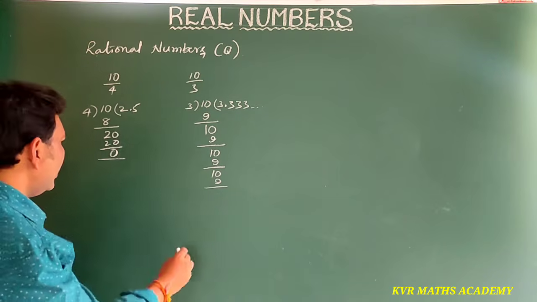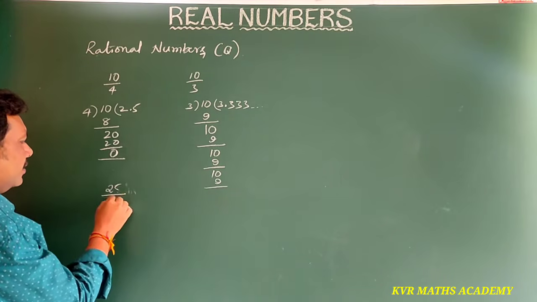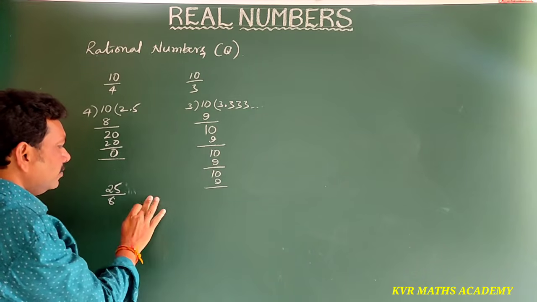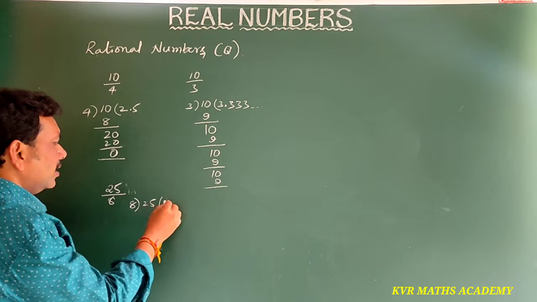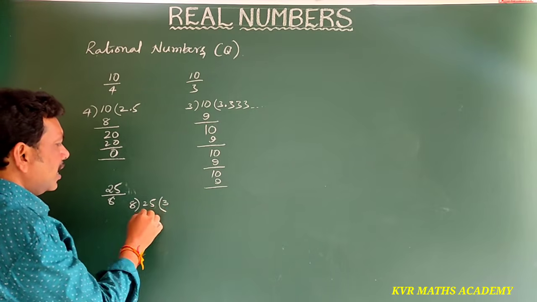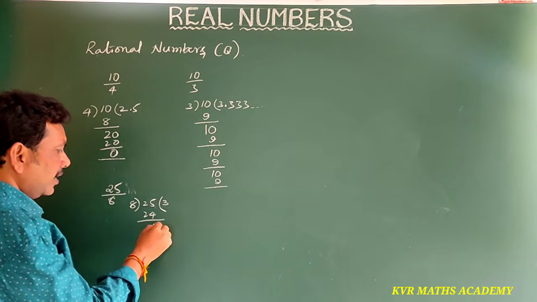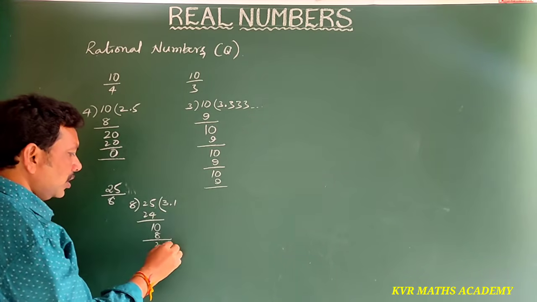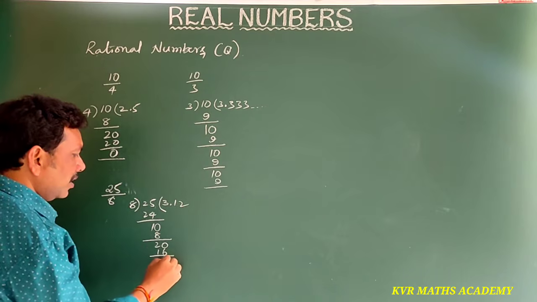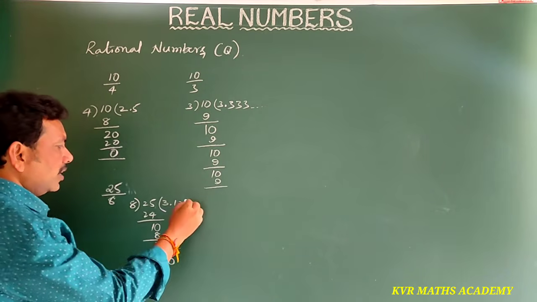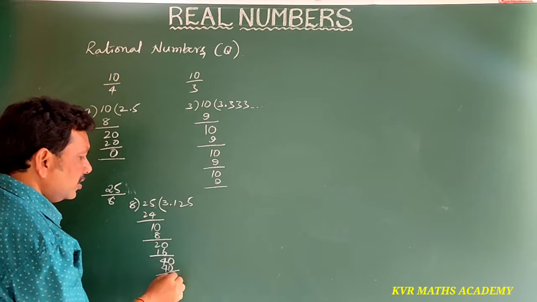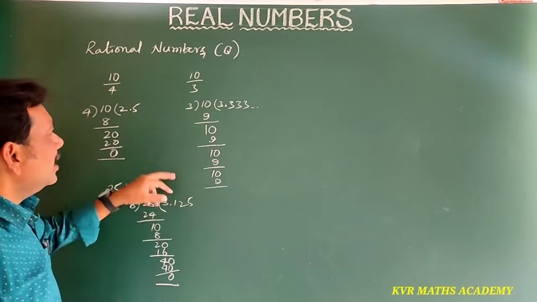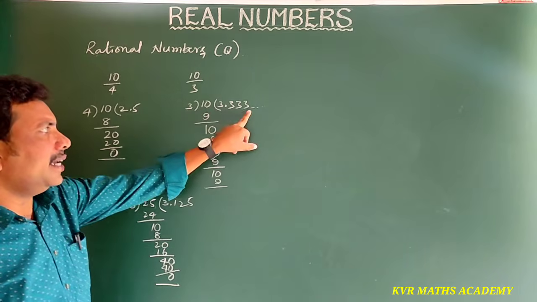Another example I am taking: 25 by 8. 8 threes are 24, 1 remainder. Keep 0 and put a point. 8 ones are 8, 2 0. 8 twos are 16, 4 0. 8 fives are 40, 0 is the remainder. Here 3.125 has come. And here 3.333 and so on.